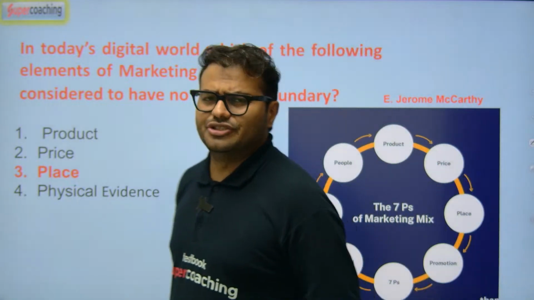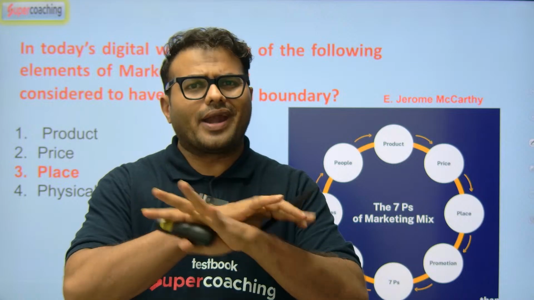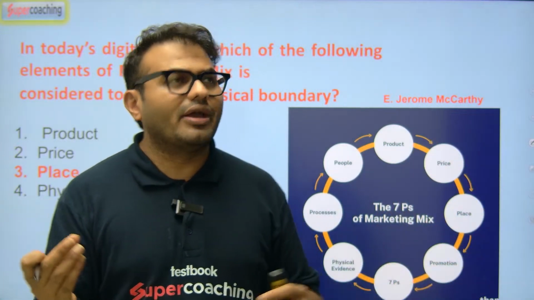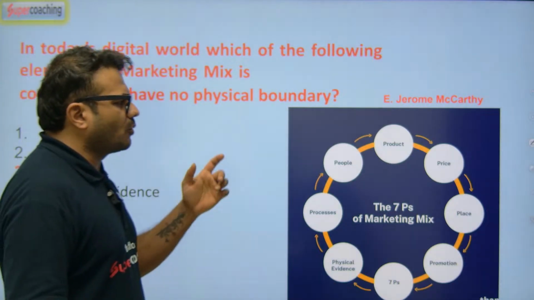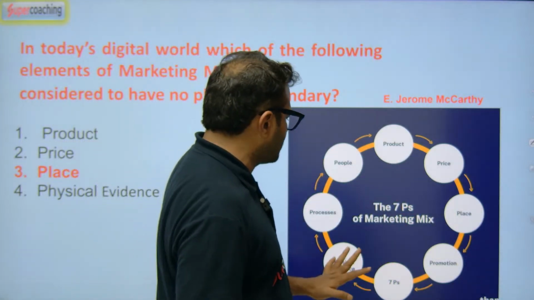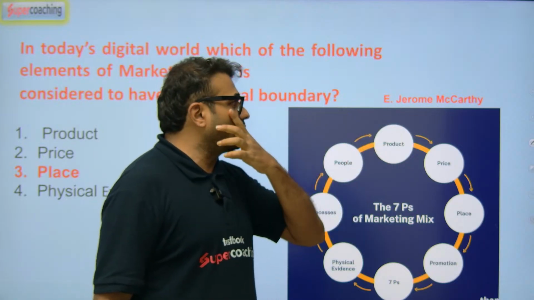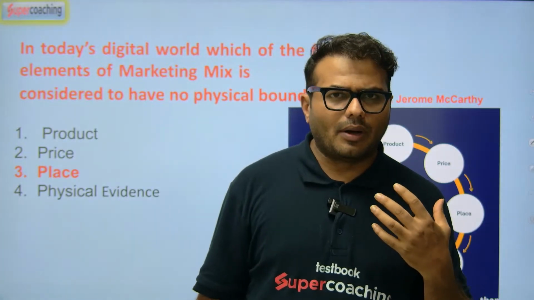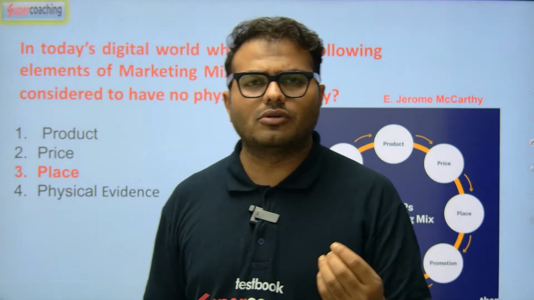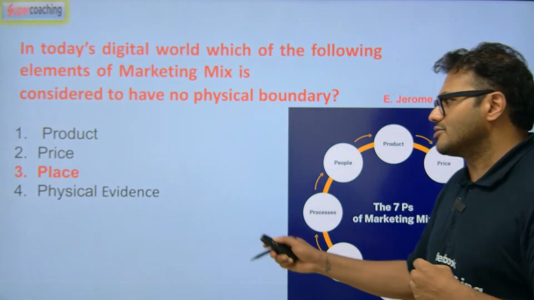Because now in a digital world, obviously there is no specification of the place. You can spread it in a much bigger way, and that is a factor here. So we have the 7 P's: product, price, place, promotions, physical evidence, process, and people. This concept was given by Jerome McCarthy for the first time, an American thinker, and he talked about the 7 P's, the marketing mix concept.